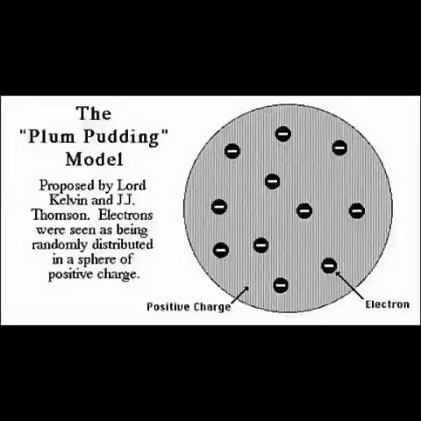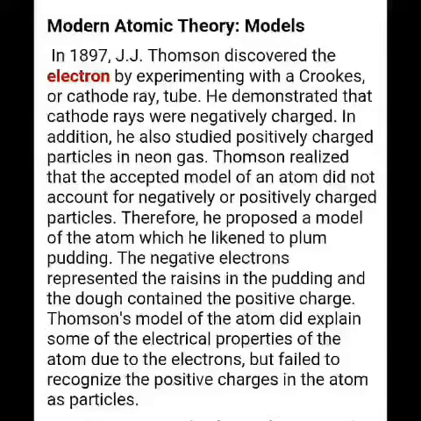Thomson realized that the accepted model of an atom did not account for negatively or positively charged particles. Therefore, he proposed a model of an atom which he likened to plum pudding. The negative electrons represented the raisins in the pudding and the dough contained the positive charge. Thomson's model of the atom explained the electric properties of the atom due to the electrons, but failed to recognize the positive charges in the atom.